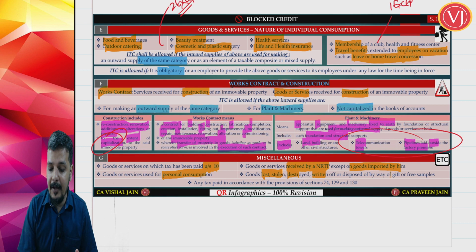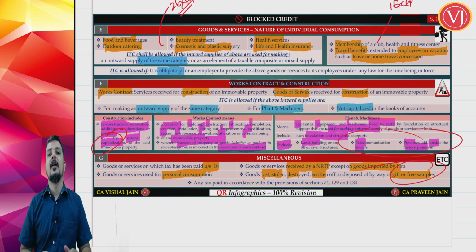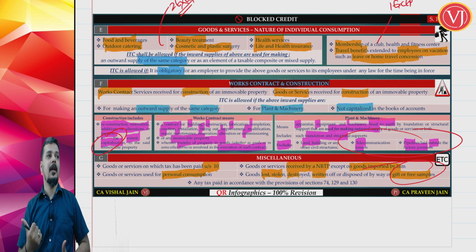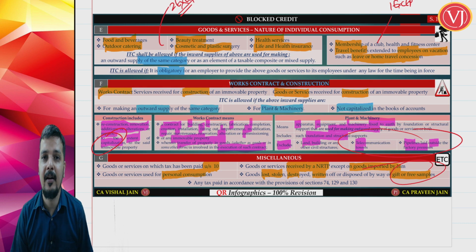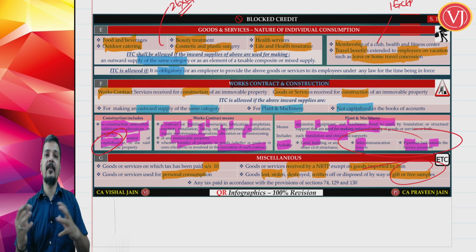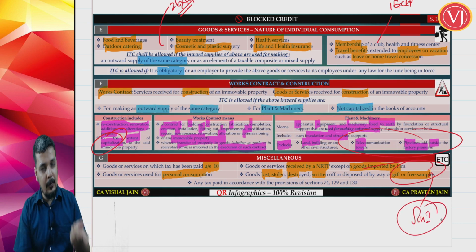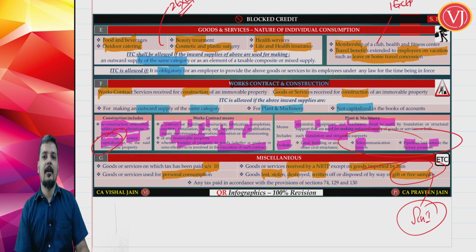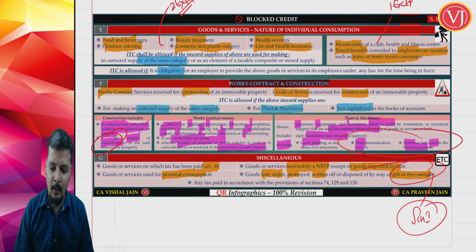If I have disposed it by way of gifts or free samples, then wait. So when you talk about gifts or free samples, it is important. If I am enjoying input tax credit, I have to pay output tax, deemed supply, schedule 1. If I am not taking input tax credit because of section 17(5), I need not pay output tax because it is not deemed supply. Right? You have to understand, you have to link this with your schedule 1. If you take the credit, you have to pay output tax because of schedule 1 deemed supply. If you don't take the credit because of section 17(5) for gifts and free samples, you don't enjoy input tax credit, no need to pay output tax, as it is not deemed supply as per schedule 1.